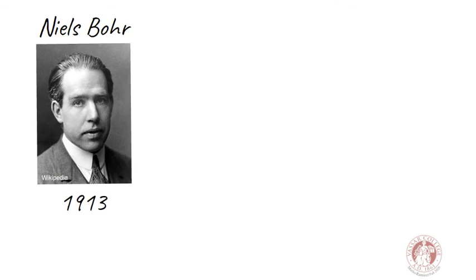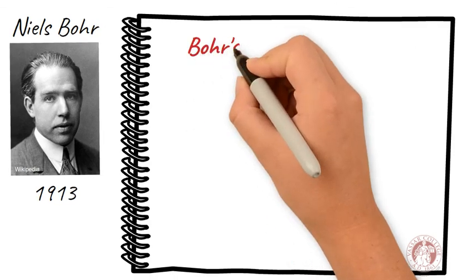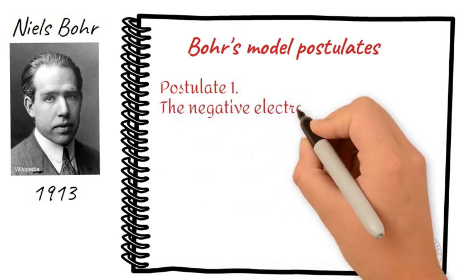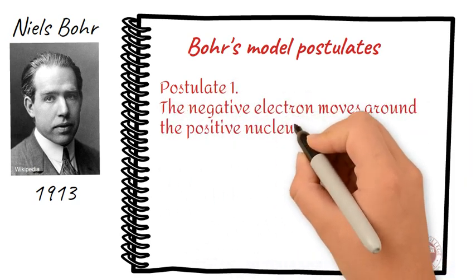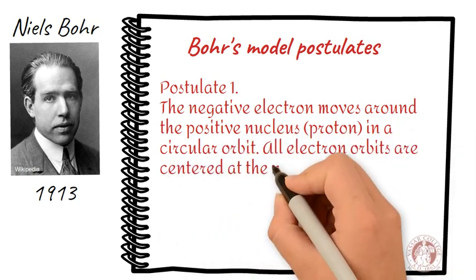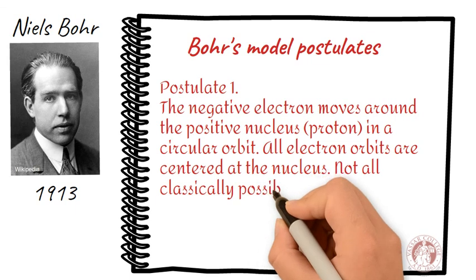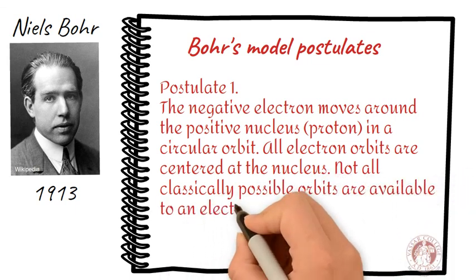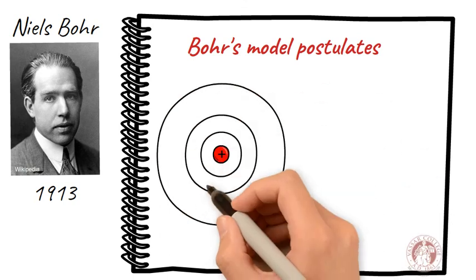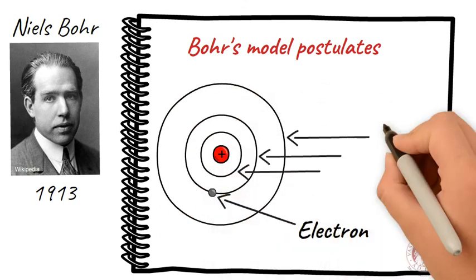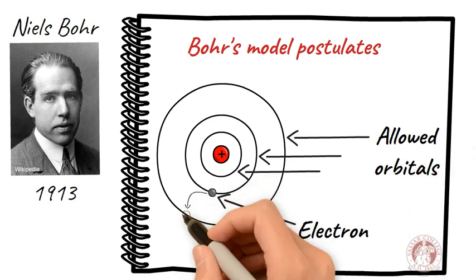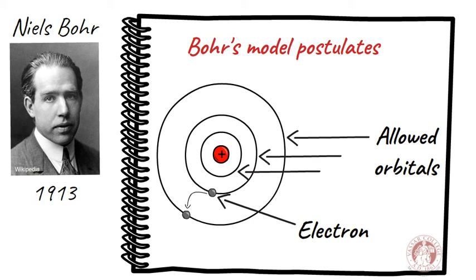This model was based on three postulates. Postulate 1. The negative electron moves around the positive nucleus in a circular orbit. All electron orbits are centered at the nucleus. Not all classically possible orbits are available to an electron bound to the nucleus. This means that the electron can only jump between the so-called allowed orbitals. There is no option to transition in between these spaces.